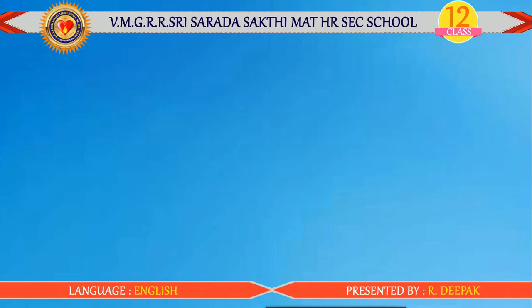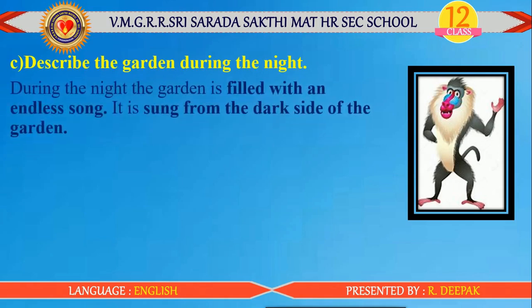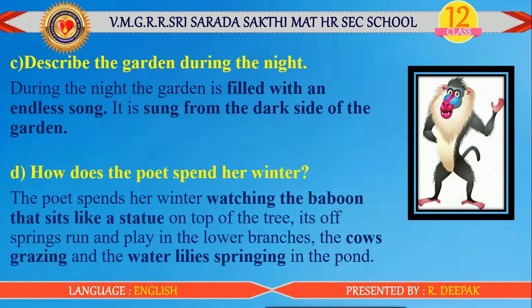And the next thing, describe the garden during the night. During the night, the garden is filled with an endless song. It is sung from the dark side of the garden. Third question, how does the poet spend her winter? The poet spends her winter watching the baboon that sits like a statue on top of the tree. Its offsprings run and play in the lower branches, the cows grazing and the water lilies springing in the pond.